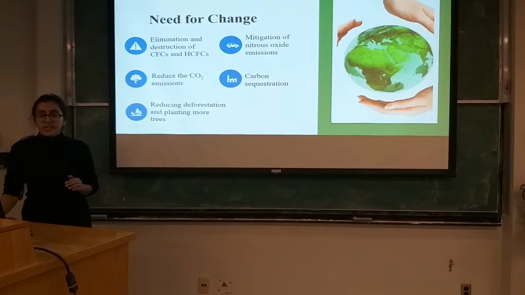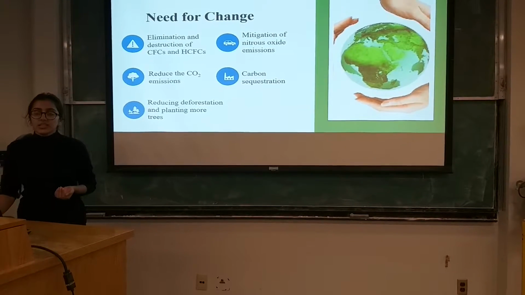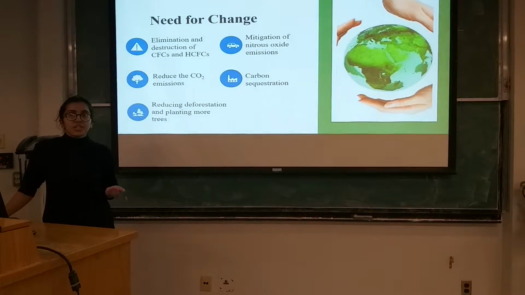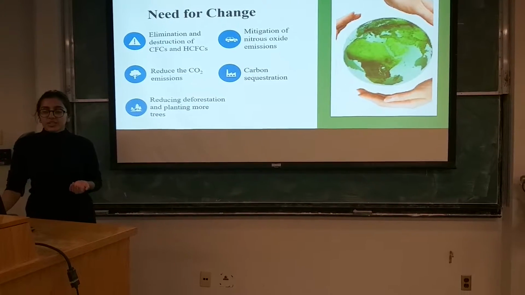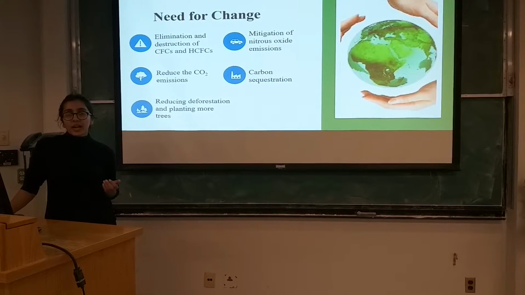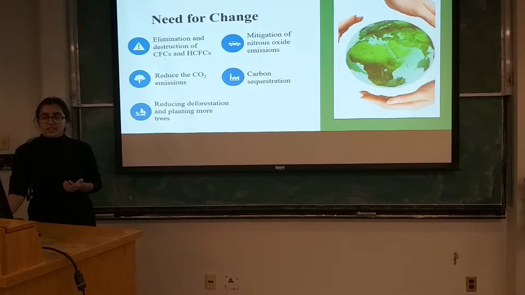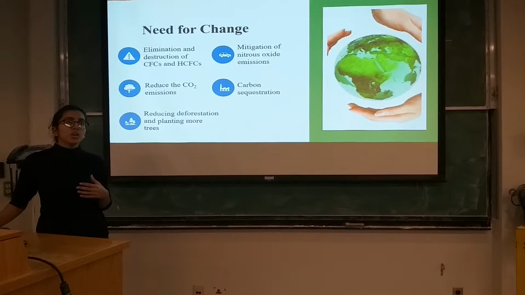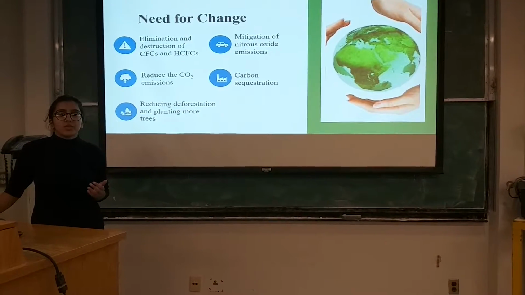So the things we need to change are: we should try eliminating and destroying the CFCs and HCFCs which cause the temperature rise of the earth. Reducing carbon dioxide emissions and reducing deforestation can also help. Planting more trees is a good way to start. Mitigation of nitrous oxide emissions and carbon sequestration are good ways to eliminate carbon dioxide from the Earth's atmosphere.